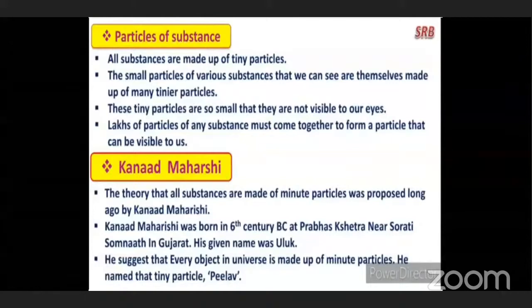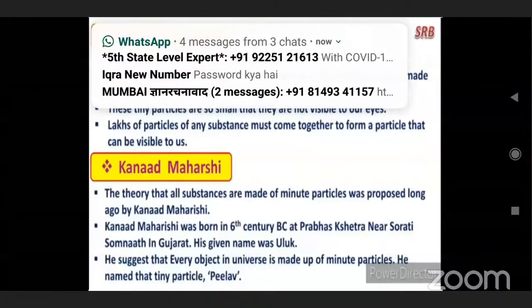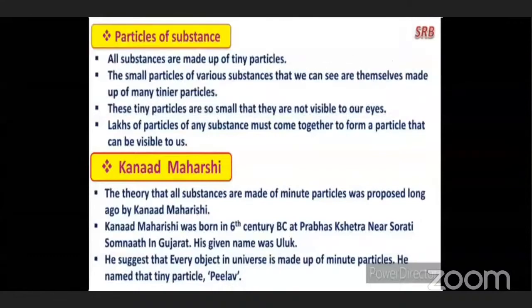These tiny particles are so small that they are not visible to our eyes. They are very, very small and we are not able to see them with our own eyes. They are not visible to us.